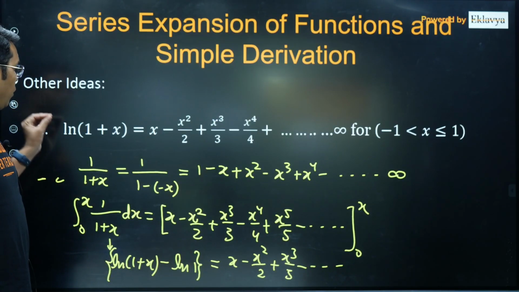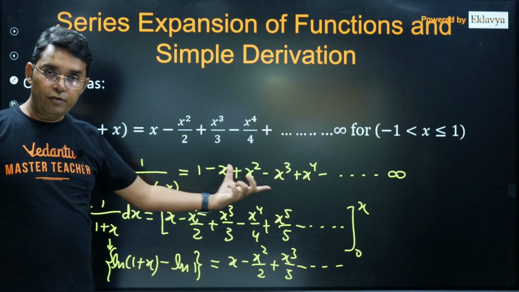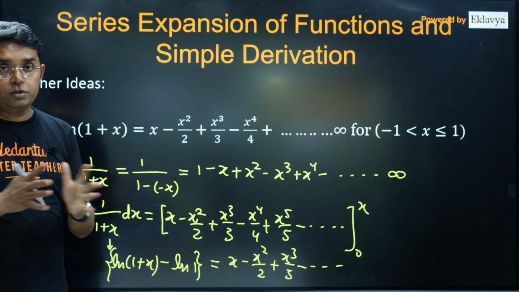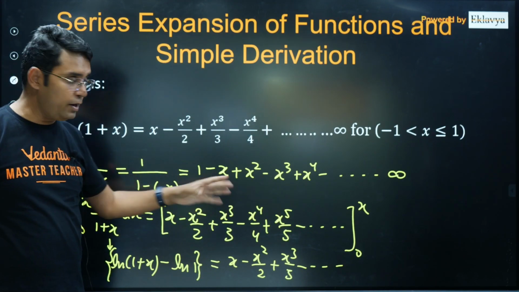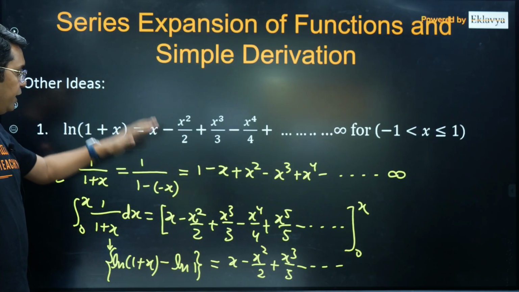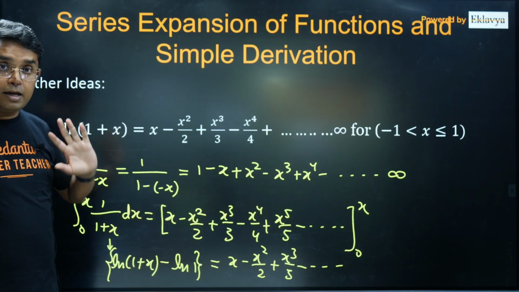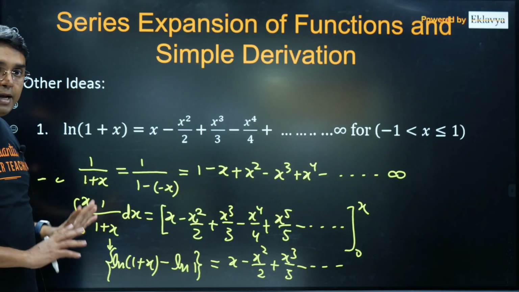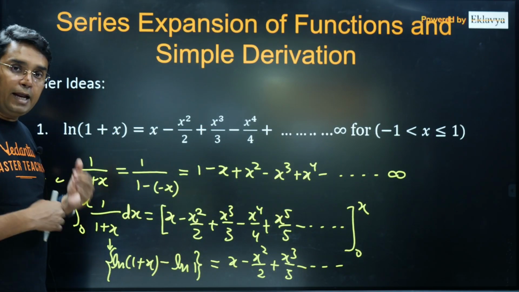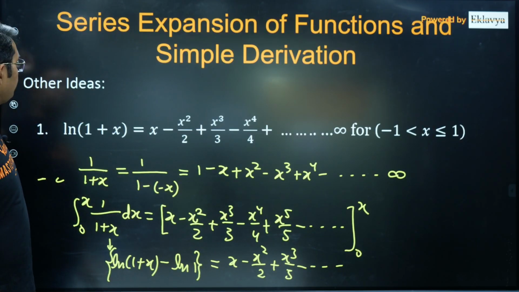I think you just have to think of the differentiation of ln of 1 plus x and use the infinite GP formula. That you must know, because there cannot be any excuse for not knowing the sum of infinite GP. And then doing the integration will give you ln 1 plus x. That's it. Although this I will recommend you should remember. You don't need to derive it in the exam, but this was the idea I'm beginning with. I will be using a similar idea for other functions also.